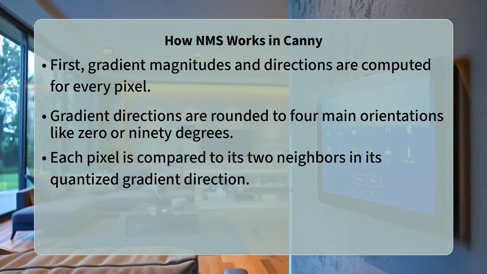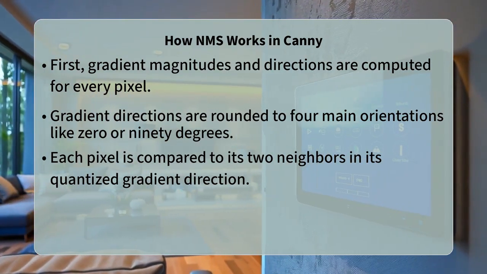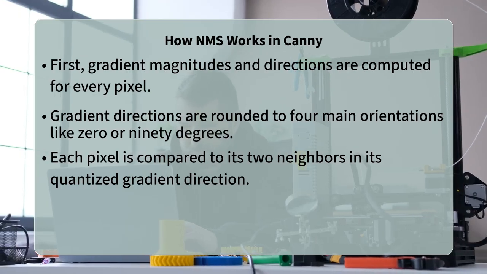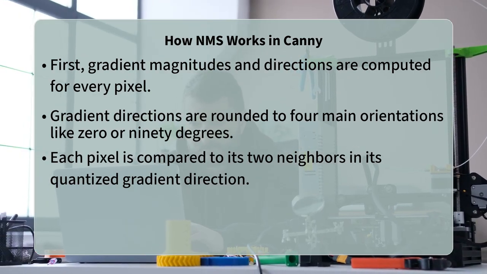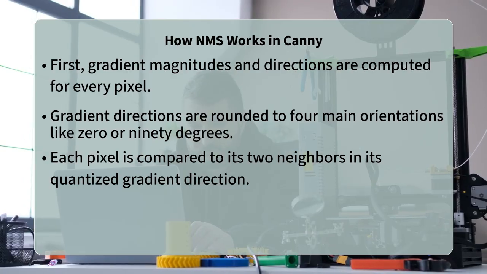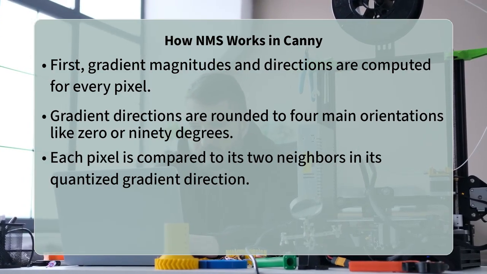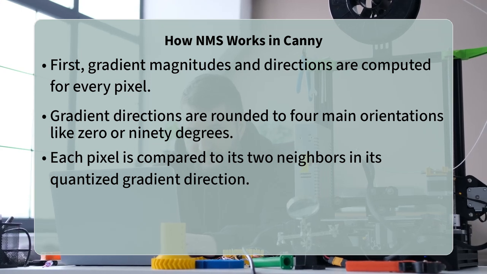If its magnitude is not the maximum, that pixel's magnitude is suppressed, effectively setting its value to 0. This suppression step filters out all but the strongest local edge responses. This meticulous directional comparison is what gives Canny its superior edge localization.